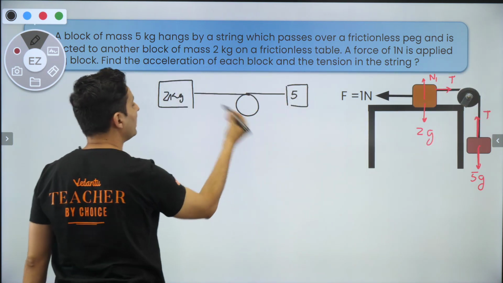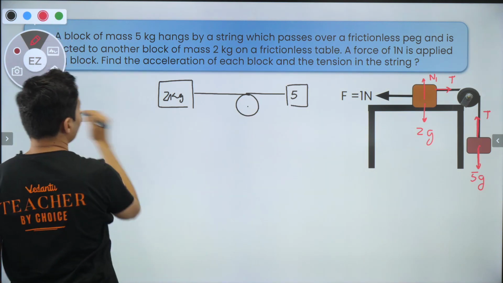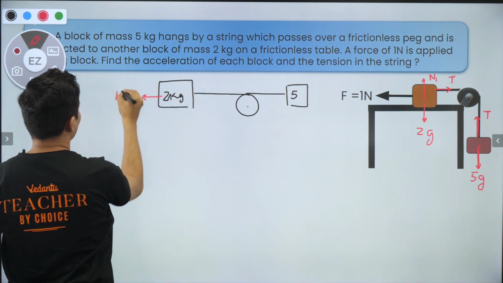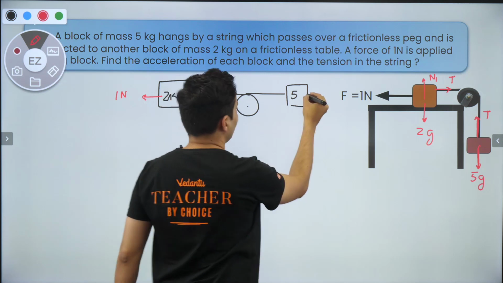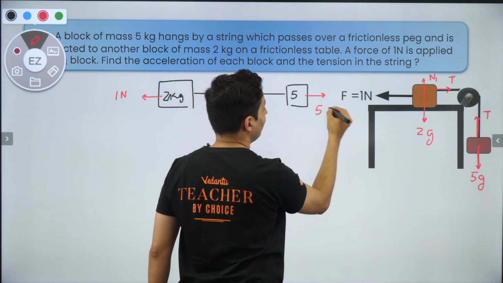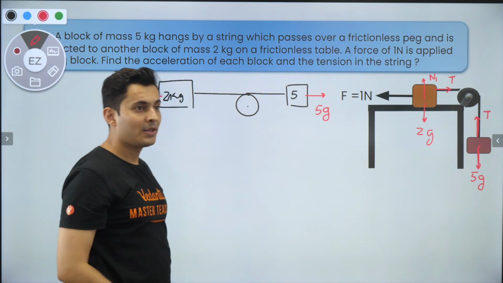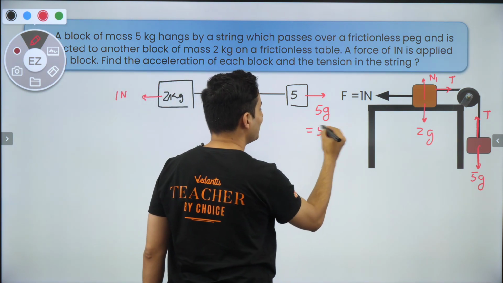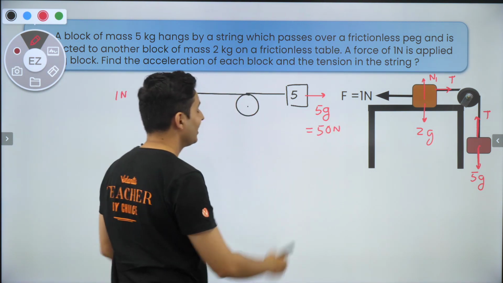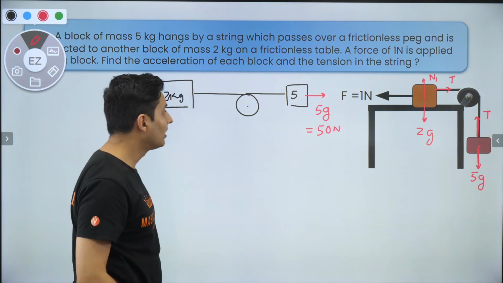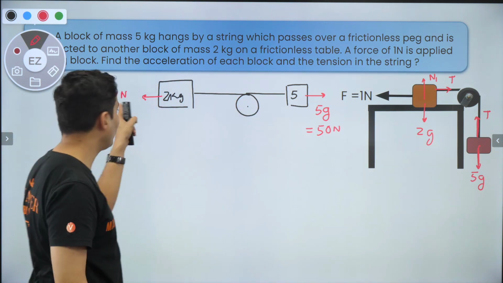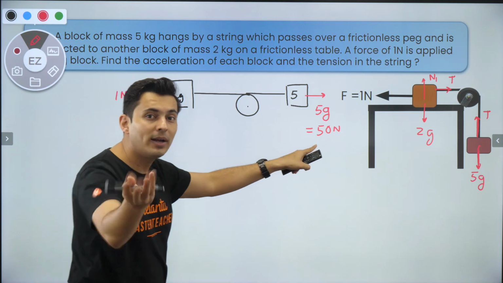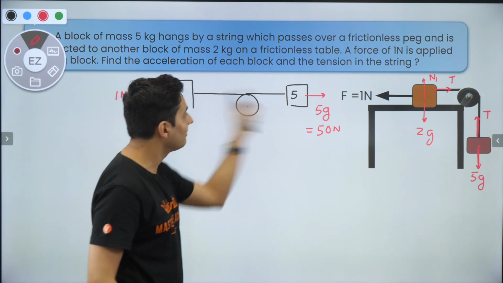And believe me, this pulley won't even matter anymore. And then you just have that 1 Newton force from here. And from here, you have 5g force. So what is this 5g force? Think about it. It's 50 Newton. Which force is more, 50 or 1? Obviously 50. So where will it move? Left or right? Obviously right.